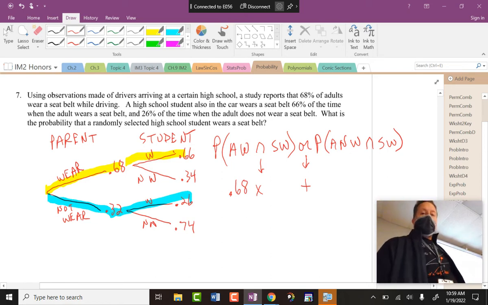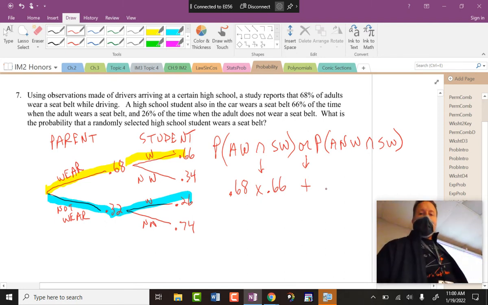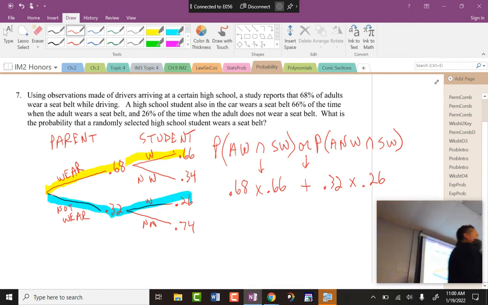So 68% chance the adult wears it, and then a 66% chance that the student wears it, or 32% chance that the adult doesn't wear it, 26% chance that you still wear it even though your adult doesn't. And then I shouldn't have to be here to show how to calculate that on a calculator. Very simple to plug that in and press enter.